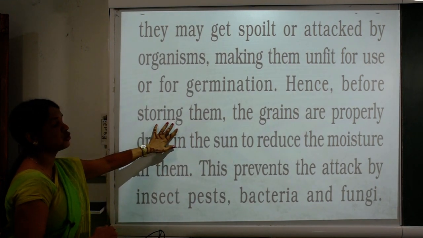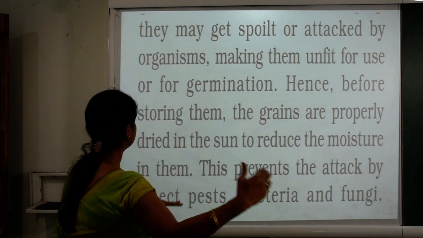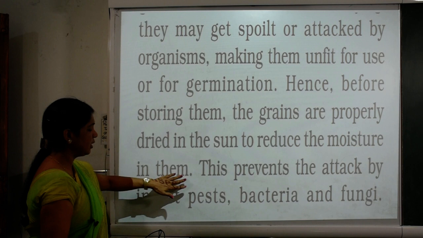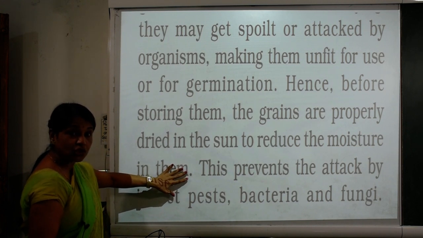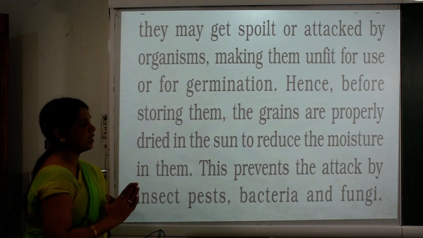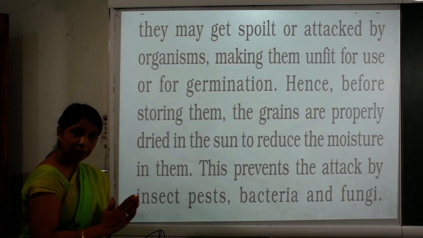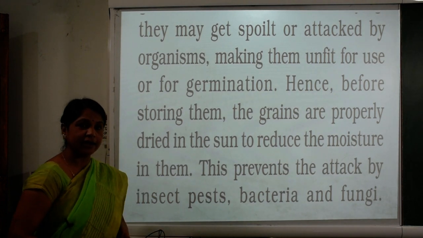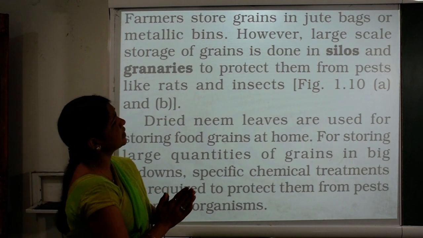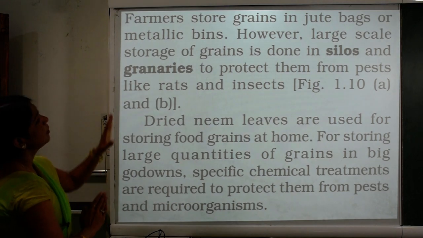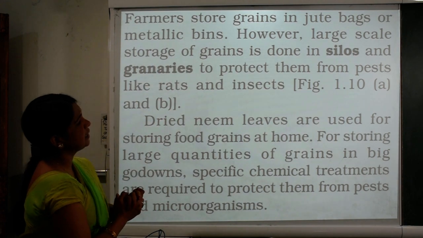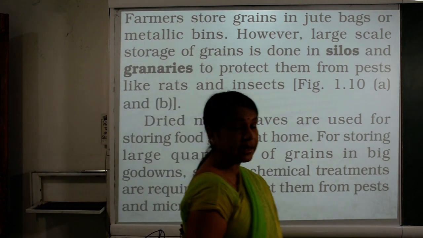Hence, before storing them, the grains are properly dried in the sun to reduce the moisture in them. The moisture present is reduced by the sun, and this prevents attack by insects, pests, bacteria and fungi. Now see further: farmers store grains in jute bags or metallic bins. However, large-scale storage of grains is done in silos and granaries.